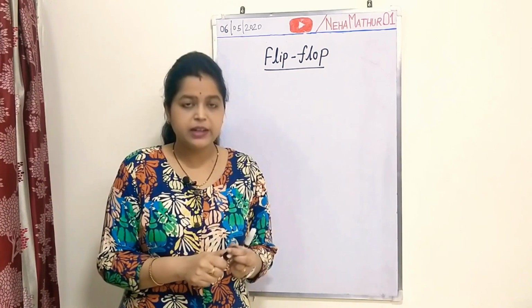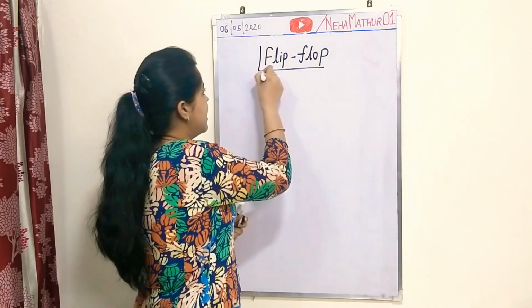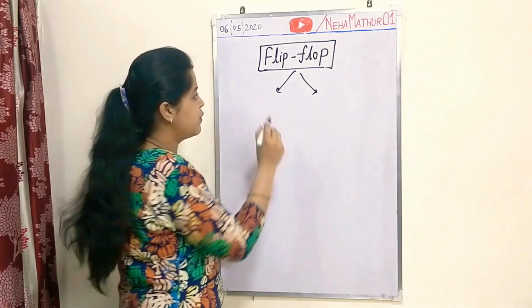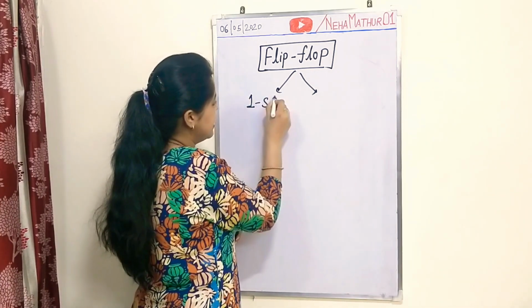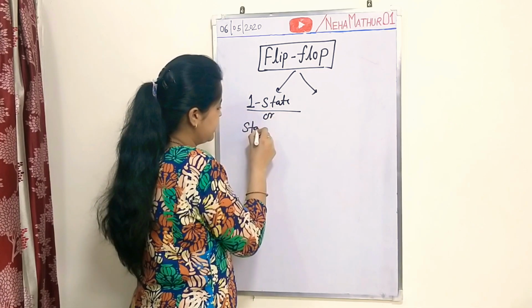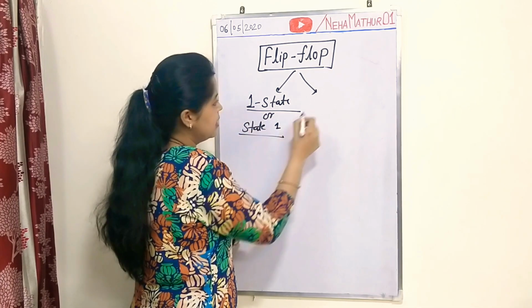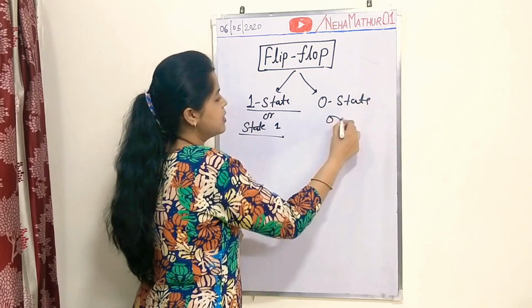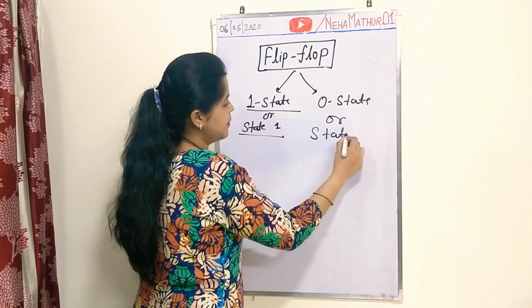So you can define flip-flop as having two stable states. State 1 is represented as the one state, while the second state is the 0 state, or state 0.